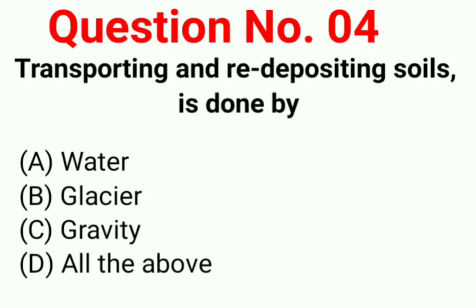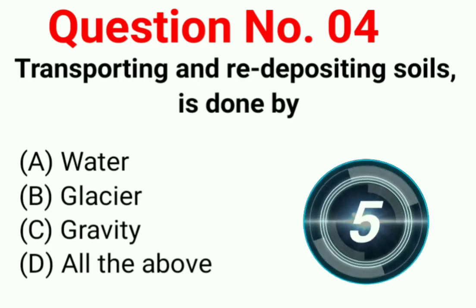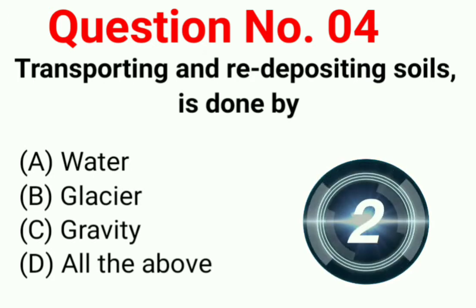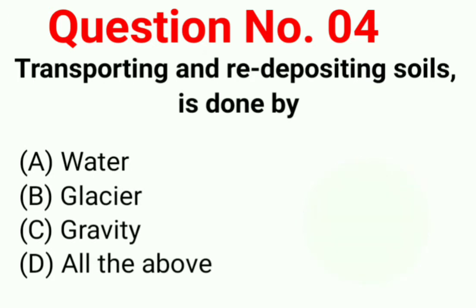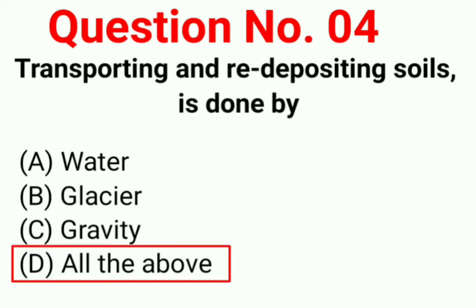Question number 4. Transporting and redepositing soil is done by option A water, option B glacier, option C gravity, option D all the above. Your correct answer is option D, all the above.